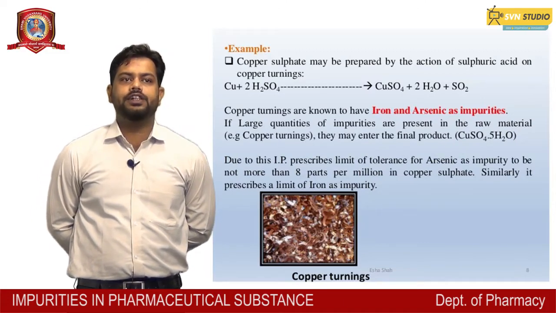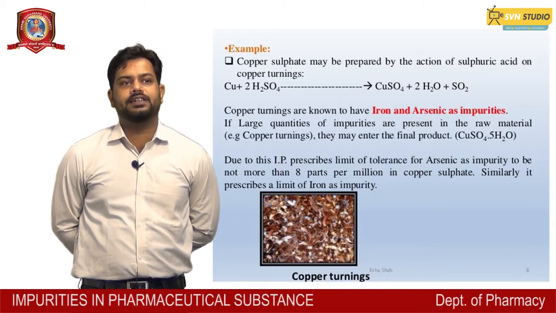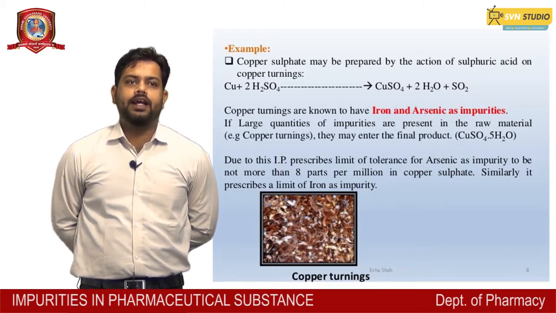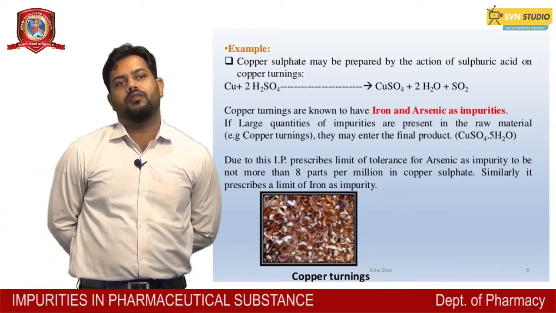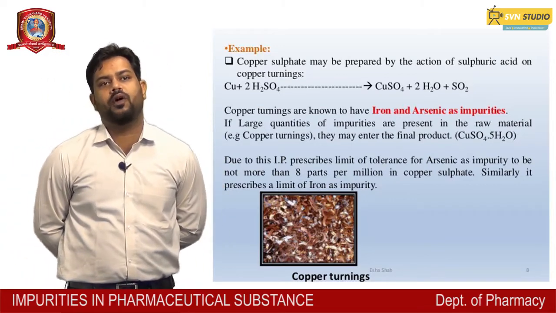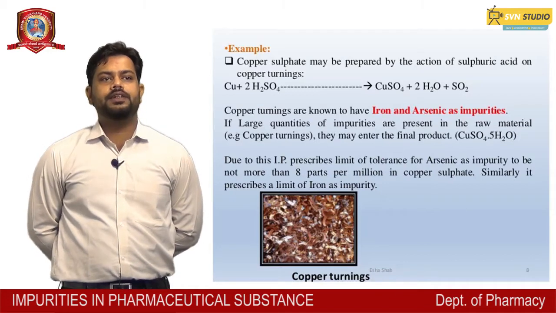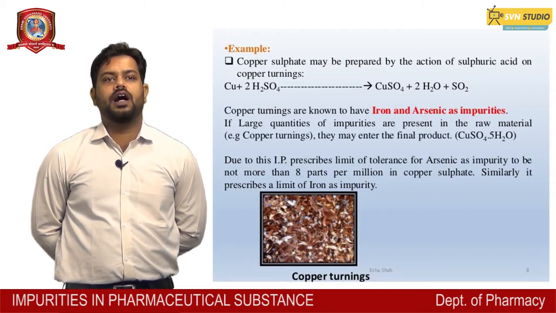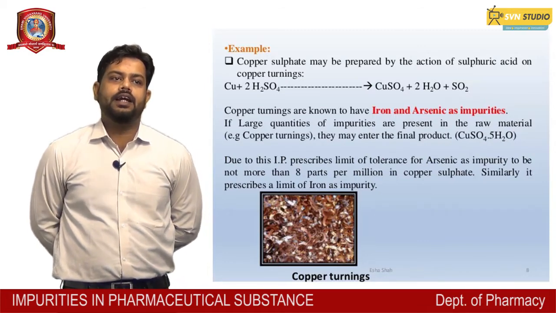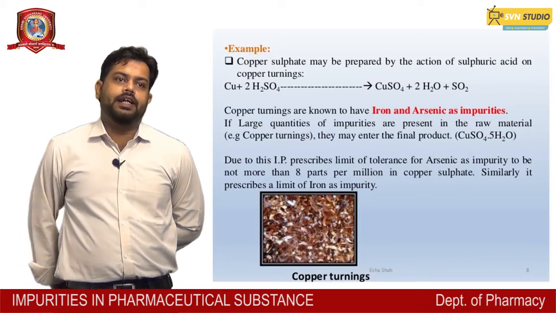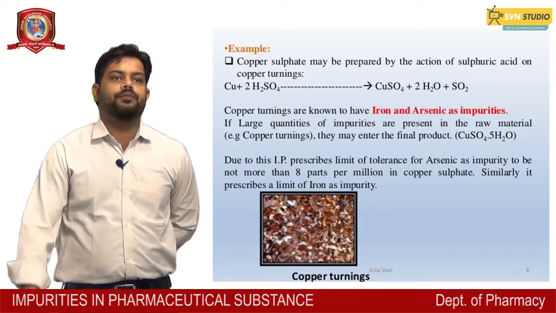If large quantities of impurities are present in the raw material, that is copper turnings, they may enter the final product, CuSO4.5H2O. Due to this, the IP prescribes a limit for the tolerance of arsenic as an impurity, not more than 8 parts per million in copper sulfate. Similarly, a limit test is prescribed for iron also.